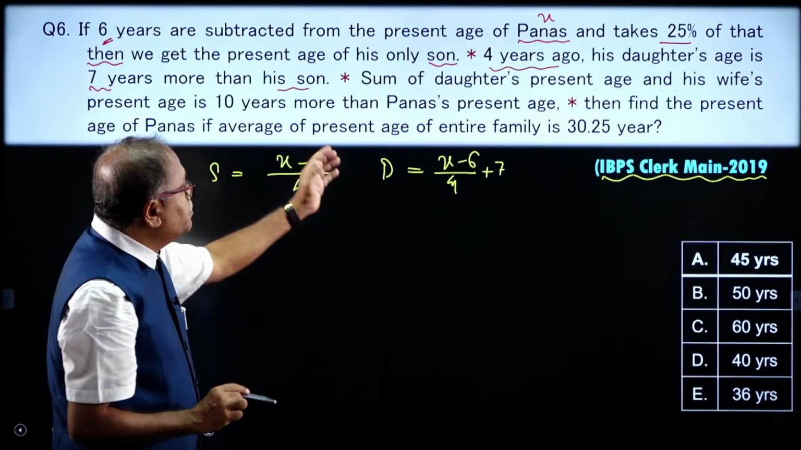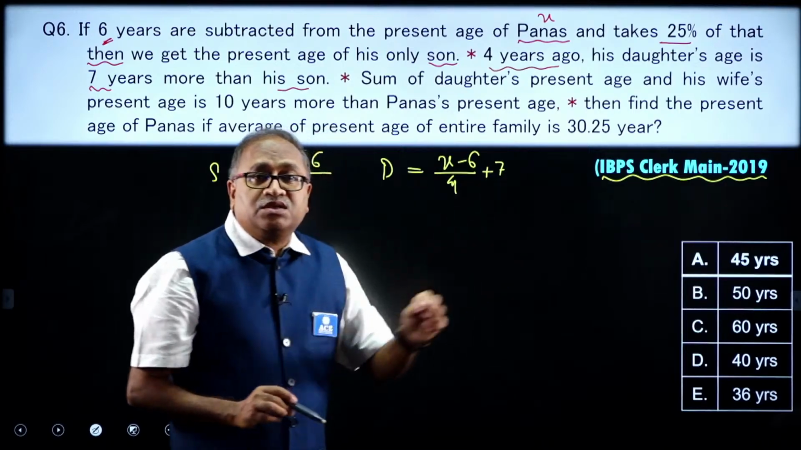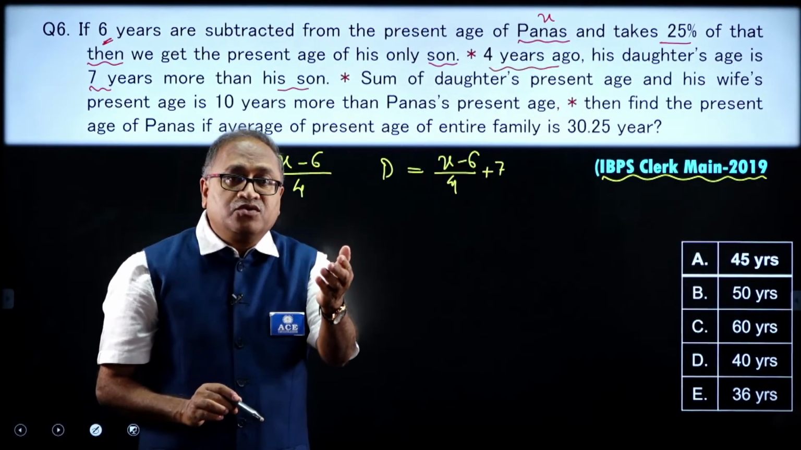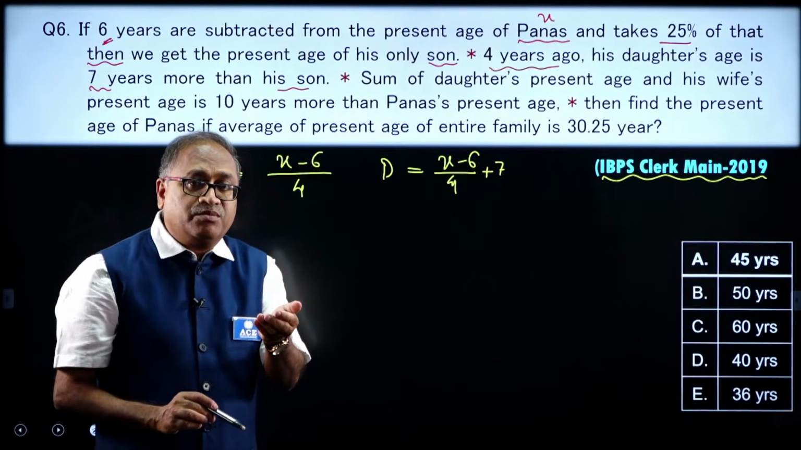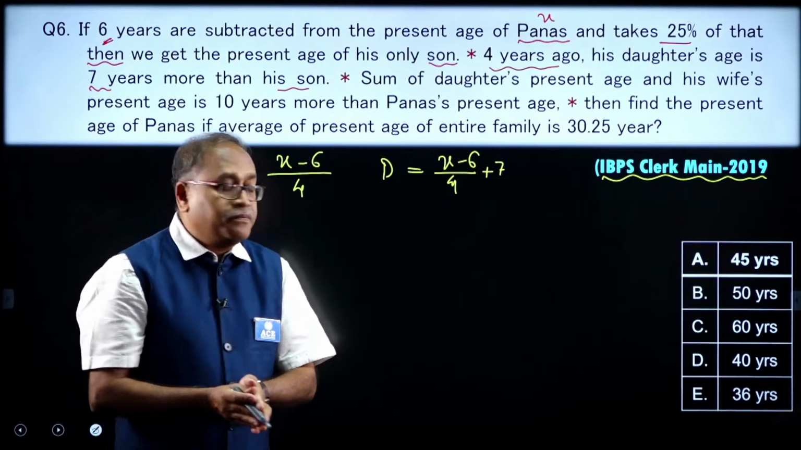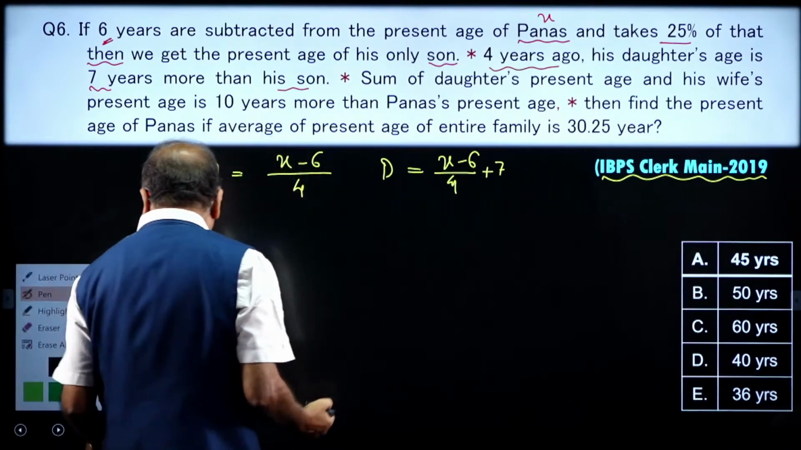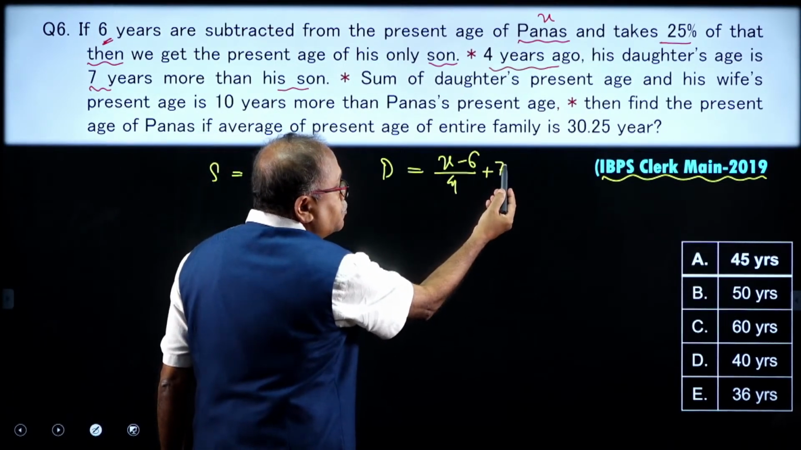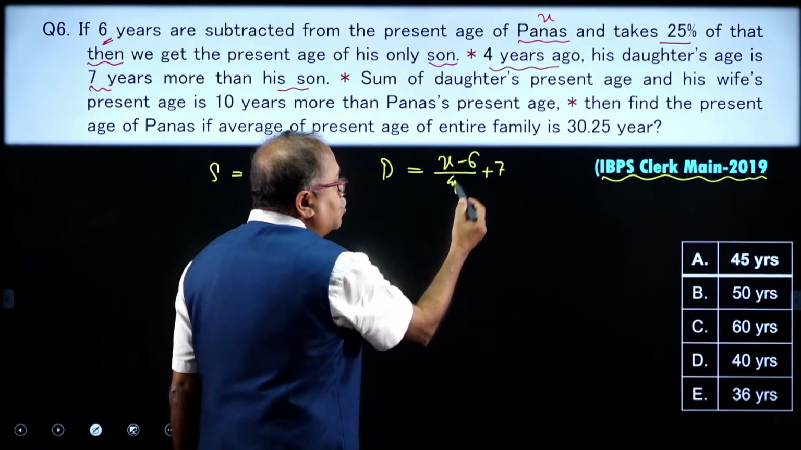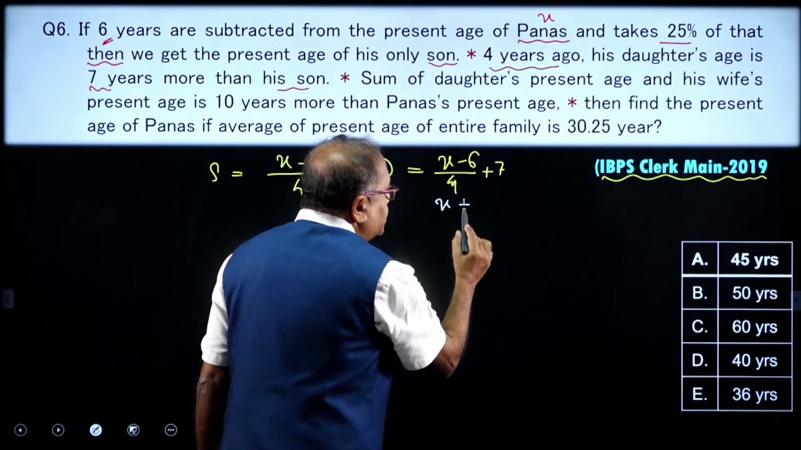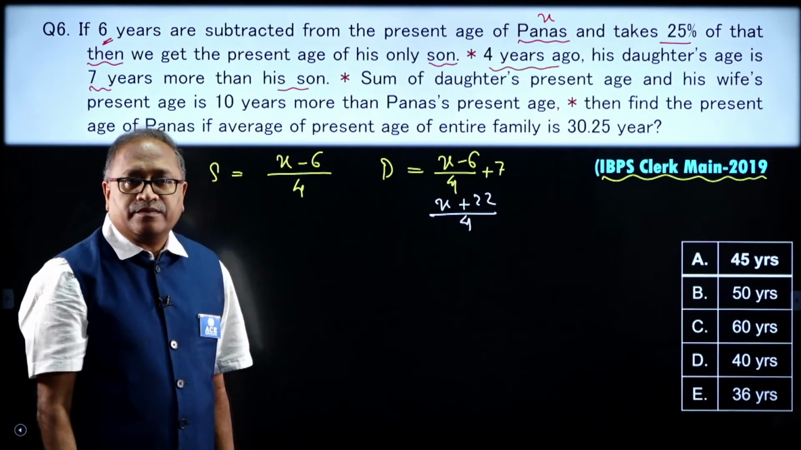Because there are so many people, and finally you will find that the average present age of the family is given over here, then you will get the total age. So, if you write everything in one variable, it will be easy to solve. Now, coming to the next one, what will be the value of this? 4 times 7 is 28, plus 28 minus 6, that is 22. So, you are getting (x plus 22) by 4, this part.